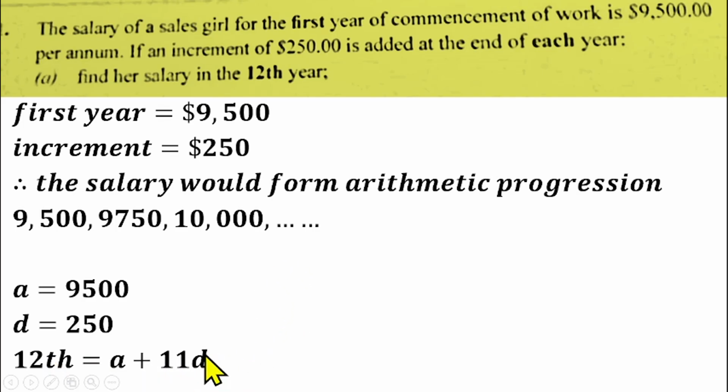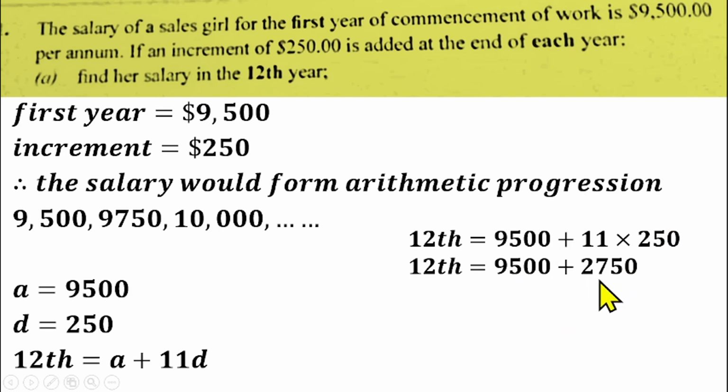So in that case, we know our a, which is the first term, 9,500, plus 11 times the common difference. If you substitute that correctly and simplify, you have 9,500 plus 2,750, which is given by 11 times 250. Then if you add together, that will be $12,250.